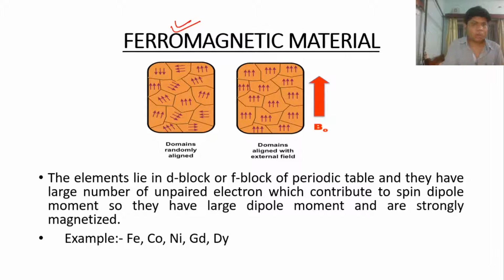But among all the magnetic materials, ferromagnetic materials are very important. Why are ferromagnetic materials so important? Because this type of magnetic material is frequently used for the construction of electrical machines like the induction motor and synchronous motor, where we need strong magnetization. So in that case, ferromagnetic materials are generally used. Okay.